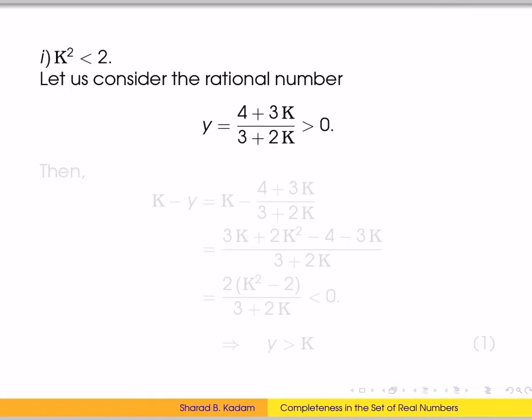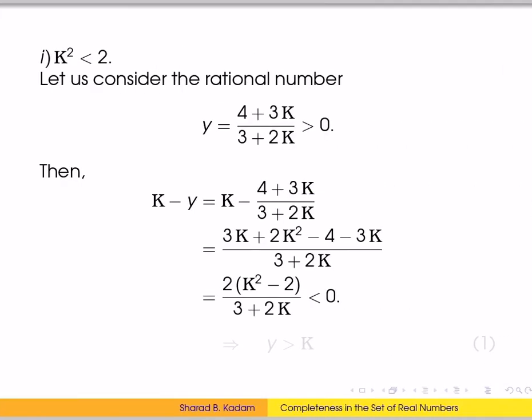In case 1, we consider k square is less than 2. We consider a rational number y which equals (4 plus 3k) upon (3 plus 2k). Here 2, 3, 4 and k are all positive, so y is greater than 0. Then we consider k minus y. On further solving we get k minus y equals 2 times (k square minus 2) upon (3 plus 2k).